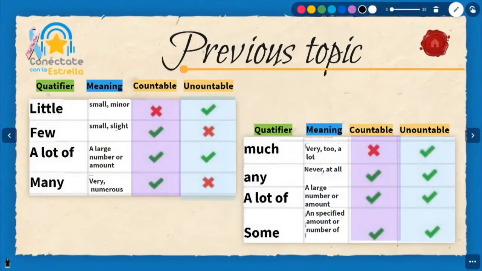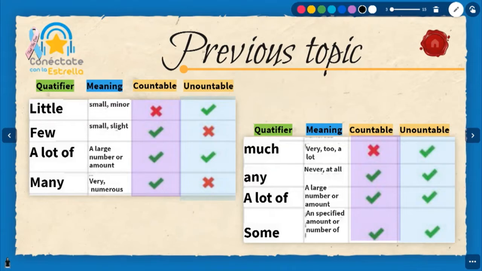Little expresses a small amount, and this is used only with uncountable nouns. Few expresses also small quantity, but few is used for countable nouns.